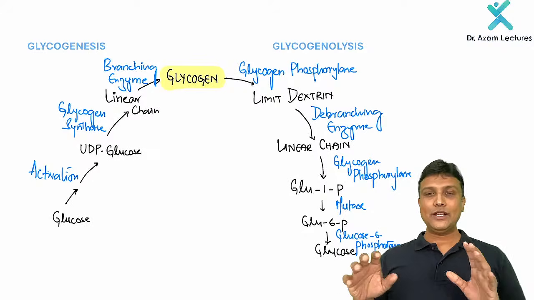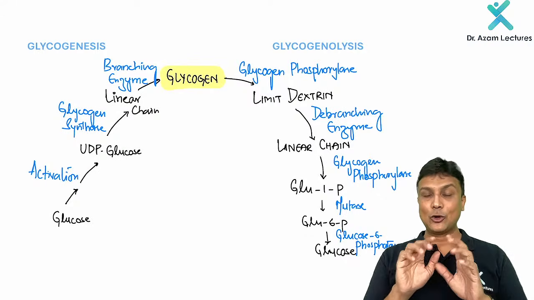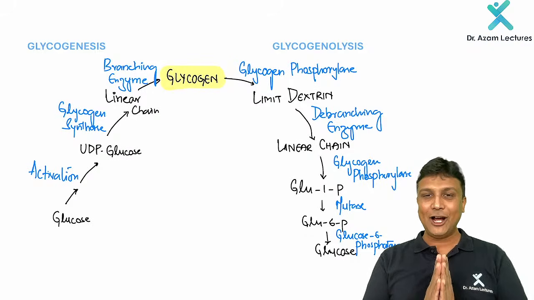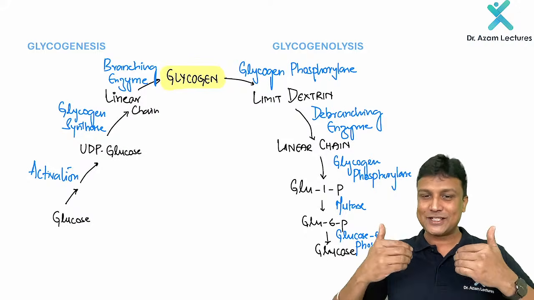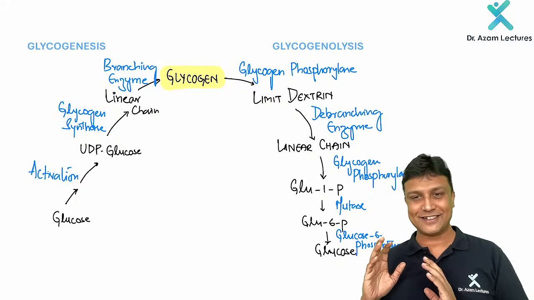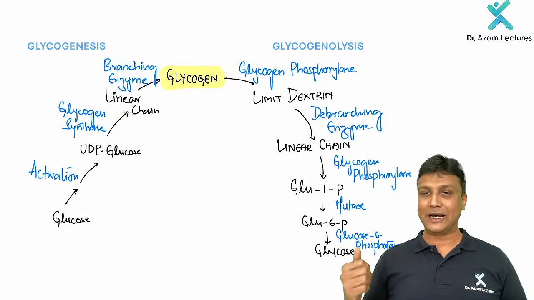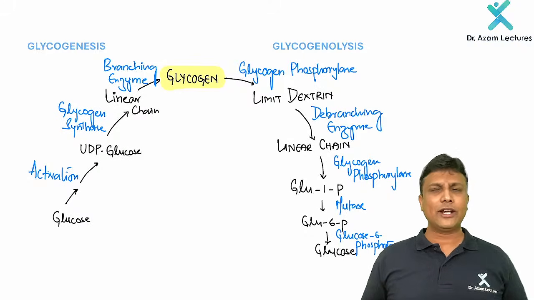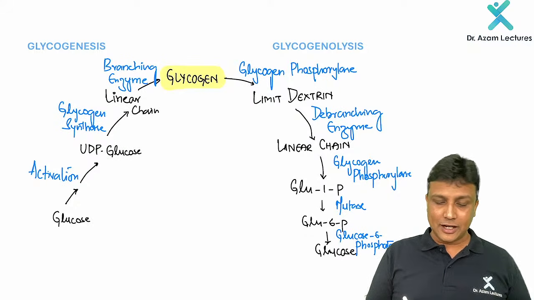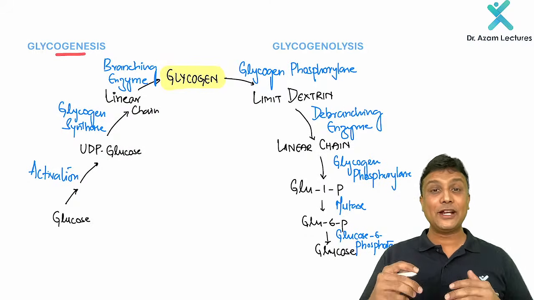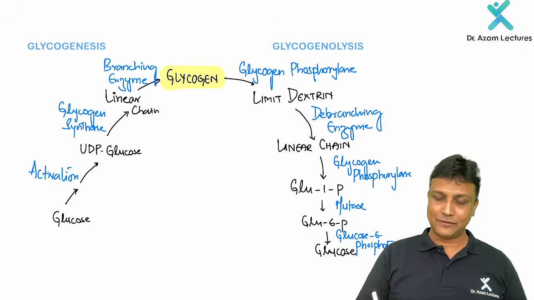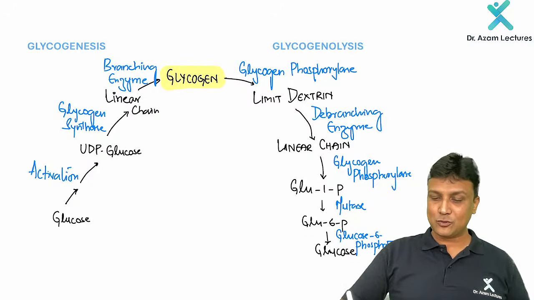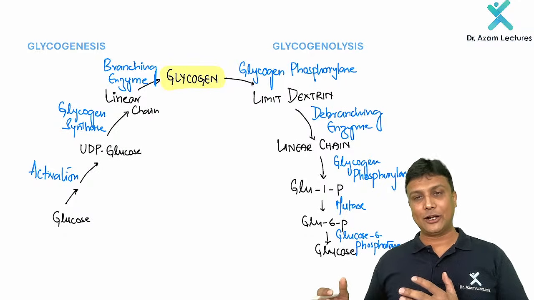Now, once you are done with glycolysis as well as gluconeogenesis that I have shown you in the table, now let's get started with glycogenesis and glycogenolysis. Formation of glycogen and the breakdown of glycogen. Now, we don't have to worry about the definition, you know the definition very well. Glycogenesis means formation of glycogen from glucose. Glycogenolysis means breakdown of glycogen to glucose.